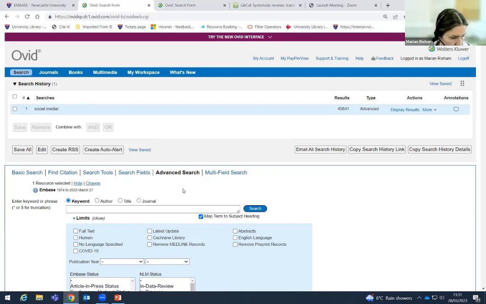Now, I have prepared a search earlier as well, but I just want to illustrate one or two things that Embase does differently. So we'll start with another term that we used, and that was online social networking.